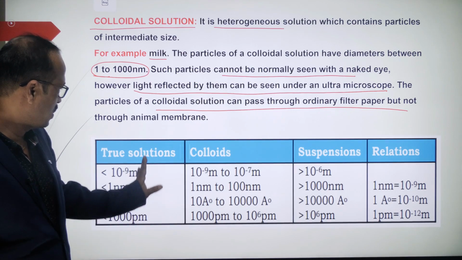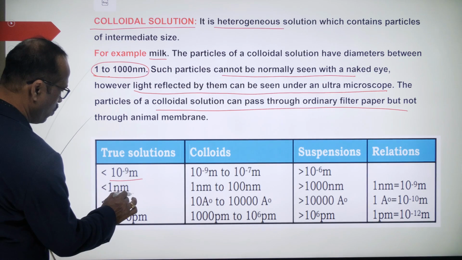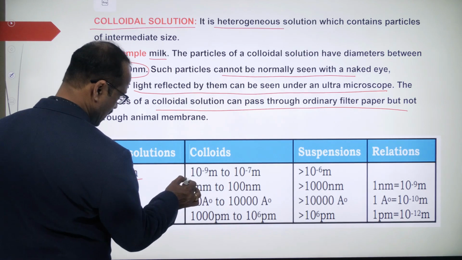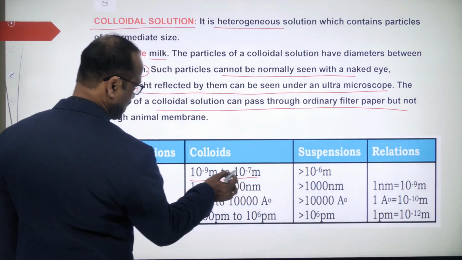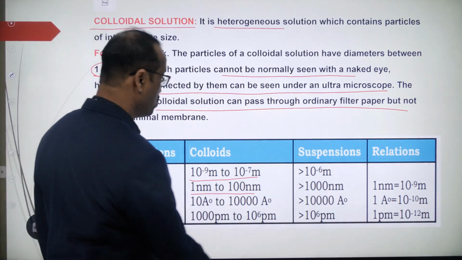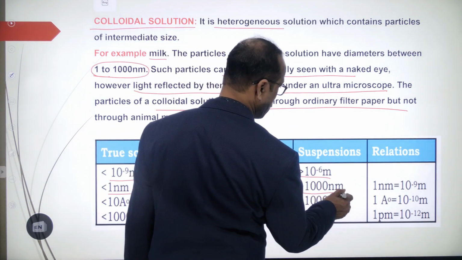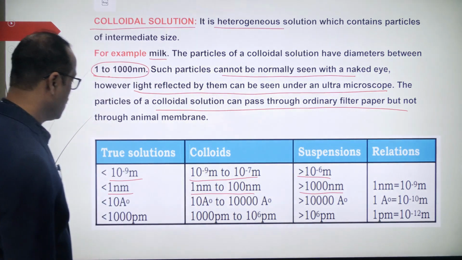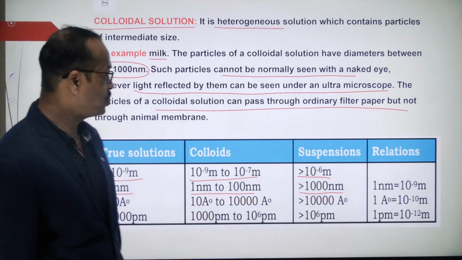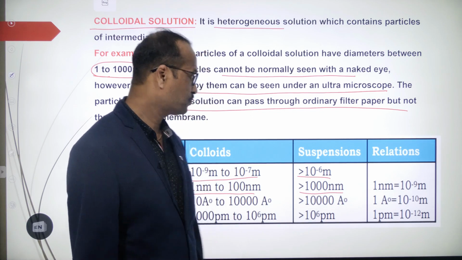Now see here the sizes are given. True solution sizes are less than 10 to the power of minus 9, which is also called 1 nanometer. Colloidal solution particles are bigger than this, so greater than 10 to the power of minus 9 up to 10 to the power of minus 7, or we can say 1 nanometer to 100 nanometers. Suspensions are greater than 10 to the power of minus 6, means micro, or 1000 nanometers. So this is the particle size. Based on the size of the particles, the solutions are classified into true solutions, colloidal solutions, and suspensions. Clear, students? Chalo.